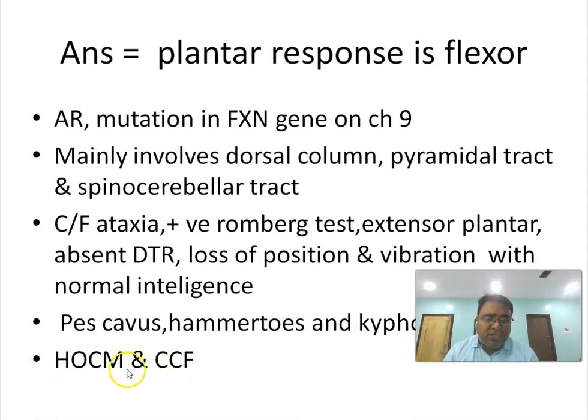And what is the cause of death? Cause of death is HOCM. HOCM leading to cardiomyopathy is the cause of death in Friedreich's ataxia. So you can remember it is chromosome number 9 that is responsible for Friedreich's ataxia, mutation in the FXN gene, and it is autosomal recessive type of Mendelian inheritance.